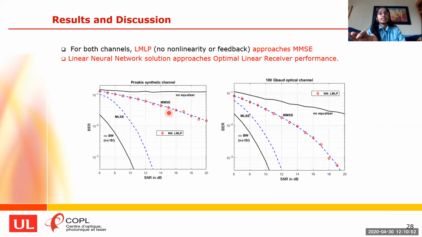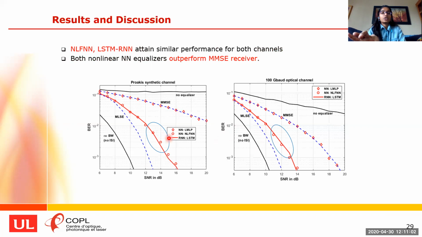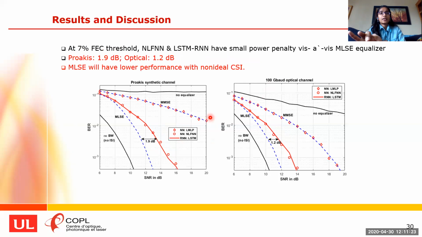Presenting our first linear solution in red diamonds, it is coinciding with the MMSE solution for both the channels. And our nonlinear solutions, the first one being NLFLN shown in the red circles, and the second one being the LSTM RNN shown in the red solid lines. Both these solutions are converging to a similar solution for the two different channels, and both of them are outperforming the MMSE equalizer. When you observe at the 7% FEC threshold, these two solutions have very small power penalty compared to the MLSE equalizer.